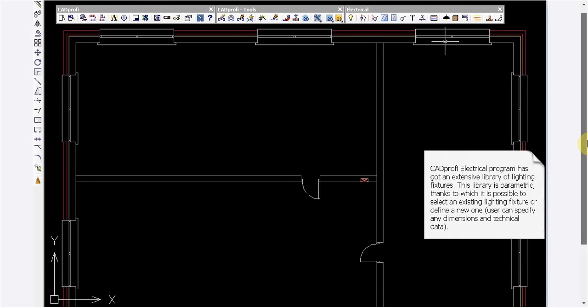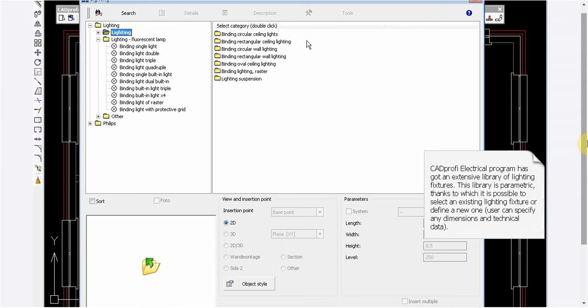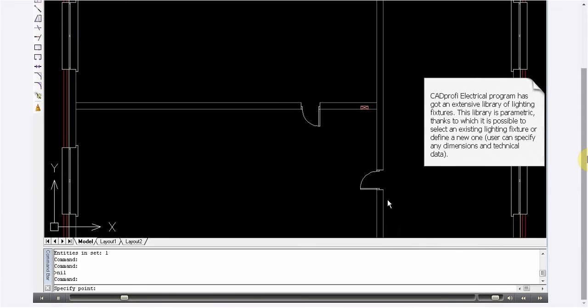In the Electrical program, we have got a very large base of lighting symbols. As you can see, different types are available. So now let's add a binding light double lamp. We click the OK button and we'll insert it directly here.